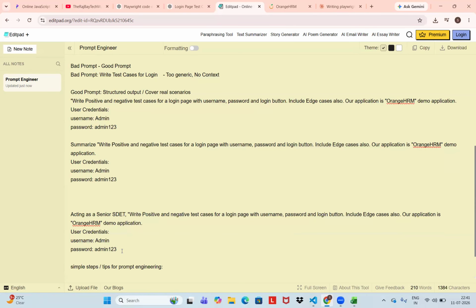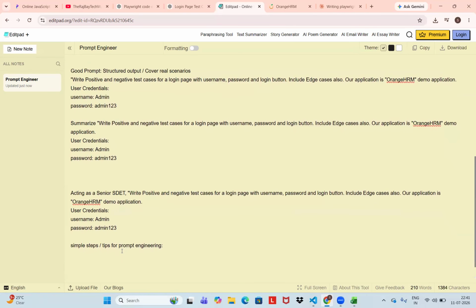Whatever prompt we are giving should be specific. Specific means mentioning the application, or mentioning tools like Excel.